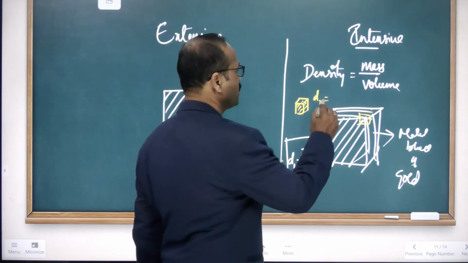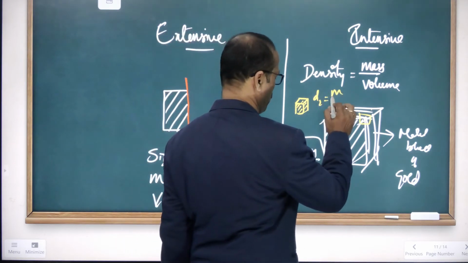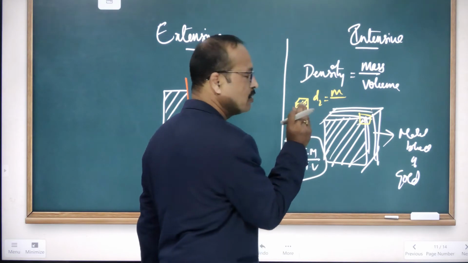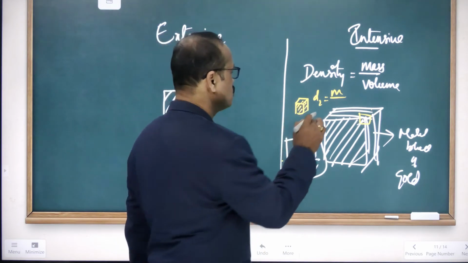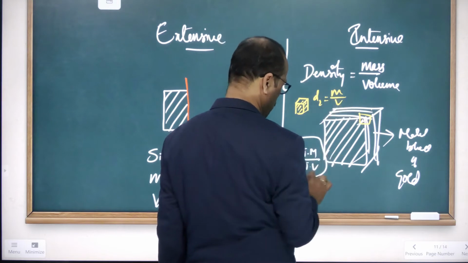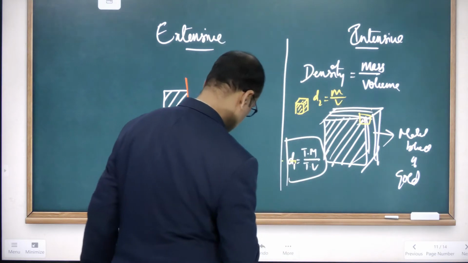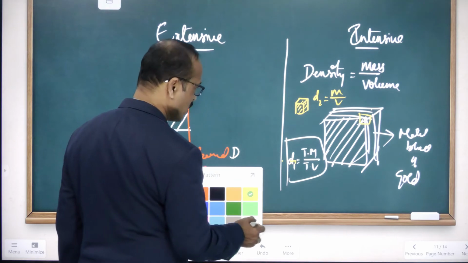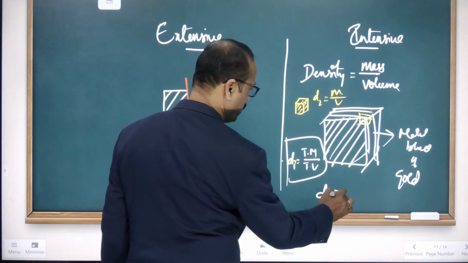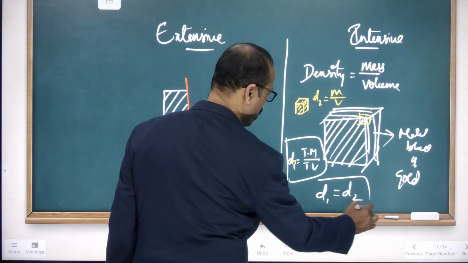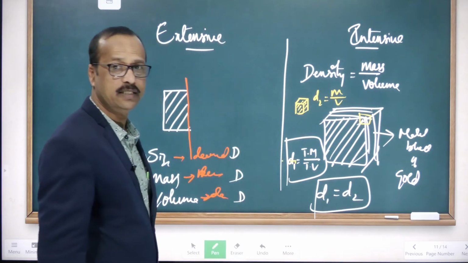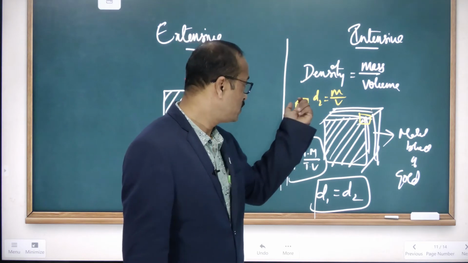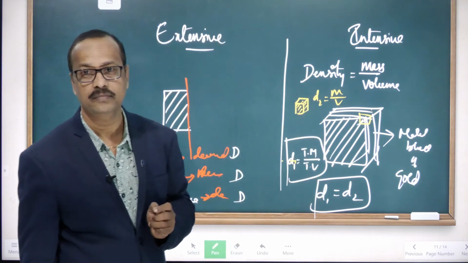So, here the mass is m, and the volume is also small. So I am taking the volume, and now I will get a D2. Now, students, in both the cases, does D1 equal D2 or not? Is the density of this piece equal to the density of the second piece or not?